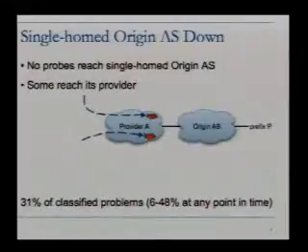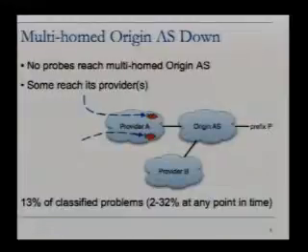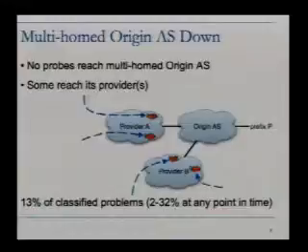Sorry, 31% of the problems that we saw over the 2-week period, and at any given point in time, between 6 and 48%. The second class, now the origin AS has a second provider B, or maybe more than 2. And again, we're seeing no probes reach the origin AS, but probes are ending up in the providers. And this explained 13% of the problems that we saw.